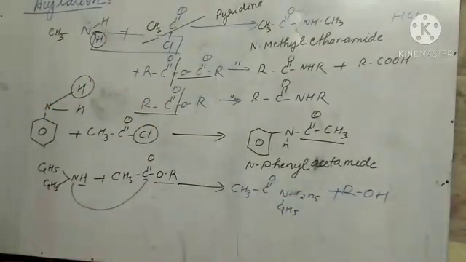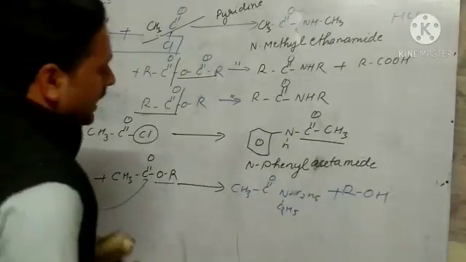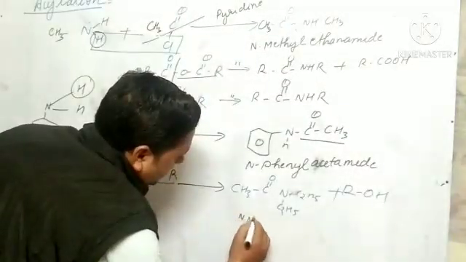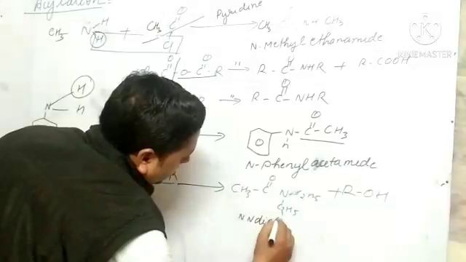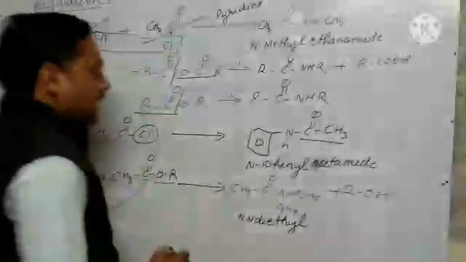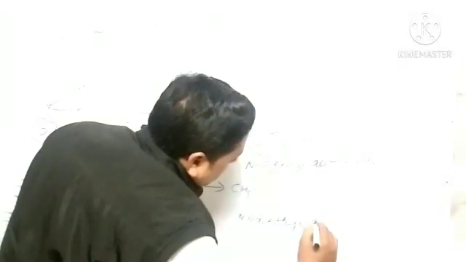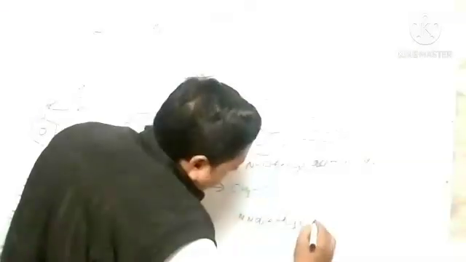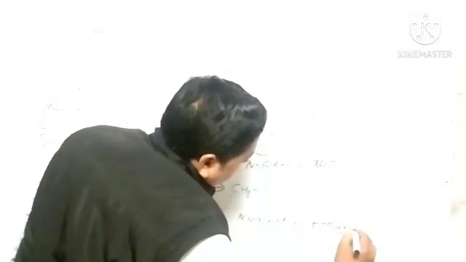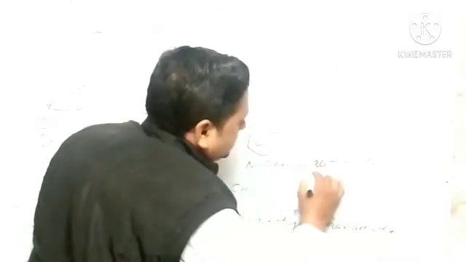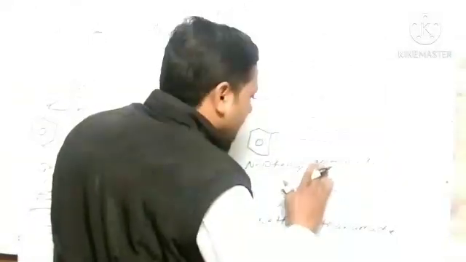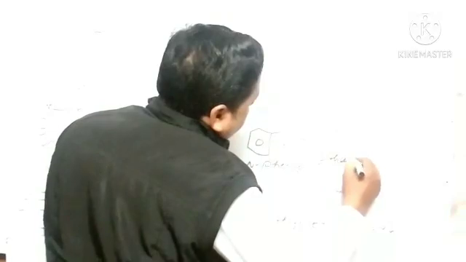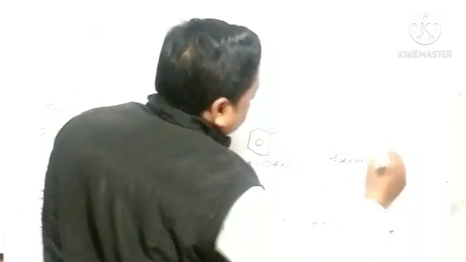N,N-diethyl ethanamide. Two ethyls are there. Here I wrote acetamide. So acetamide is also correct, but we can write ethanamide. Alkanamide I wrote, no? So ethanamide. So like this we can write.